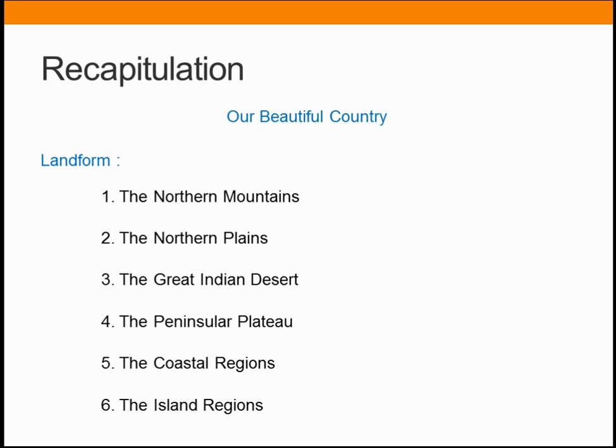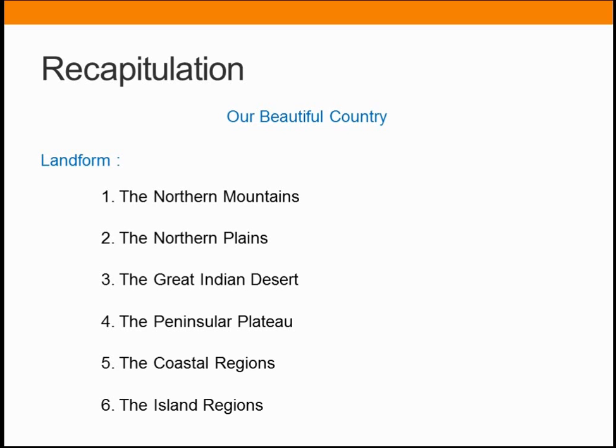Next, we learnt about the northern plains. The northern plains lie to the south of the Himalayas. They stretch from the west to the east. They cover most of the northern and eastern part of India. So the northern plains are densely populated because of the climate. Yes, a large number of people live in this region.